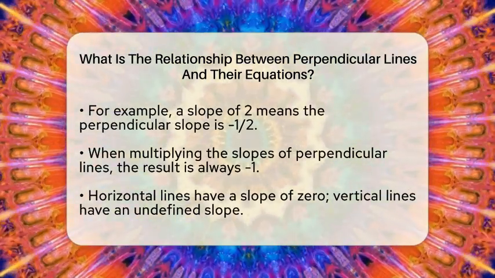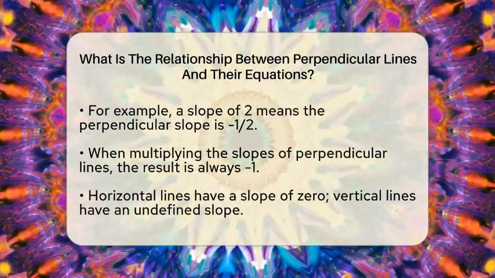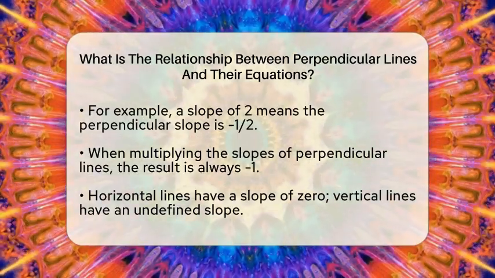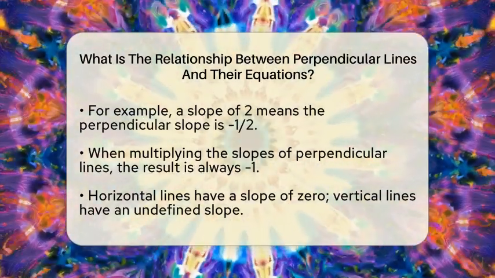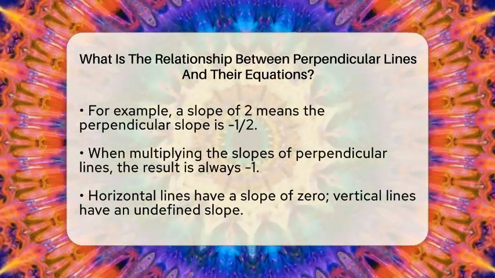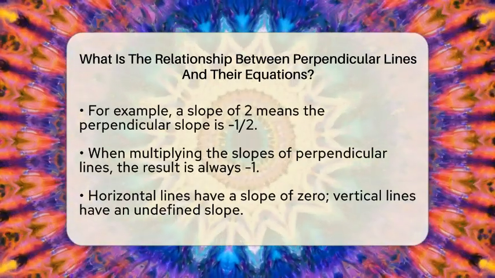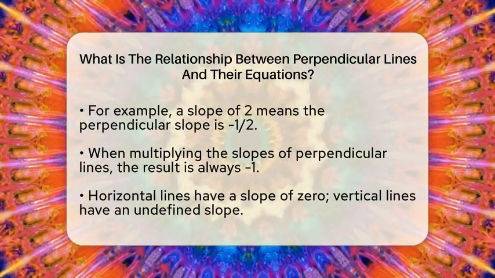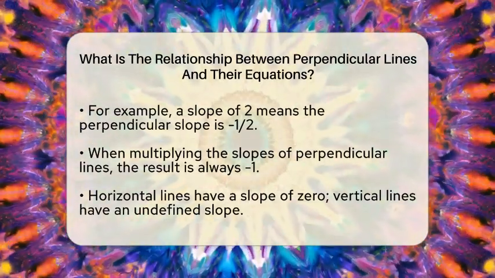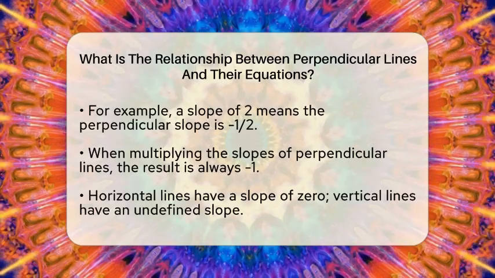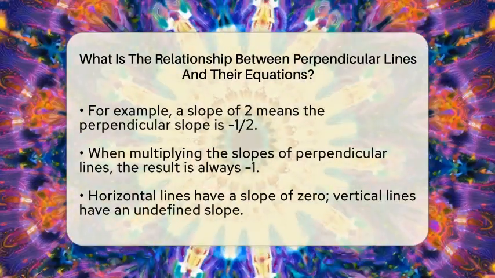Now, what about lines that are horizontal or vertical? Horizontal lines go straight across, so their slope is 0. The line perpendicular to a horizontal line is vertical, which has an undefined slope because it goes straight up and down. Conversely, a vertical line's slope is undefined, and its perpendicular is horizontal with a slope of 0.